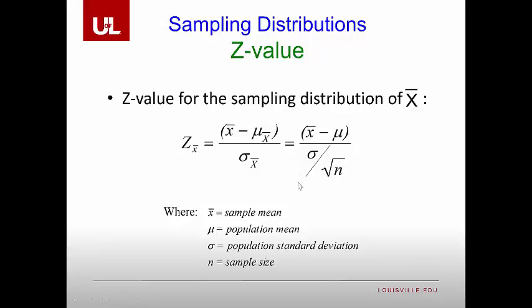The only difference is that we're talking about the standard deviation of x bar, which is the standard error. So the theory behind it hasn't changed. You have your observed sample value, you have your population value, and then you have the standard deviation of that observed sample value. In this case, it just happens to be x bar minus mu divided by the standard error, which is sigma over the square root of n.